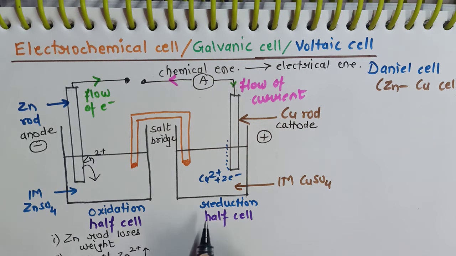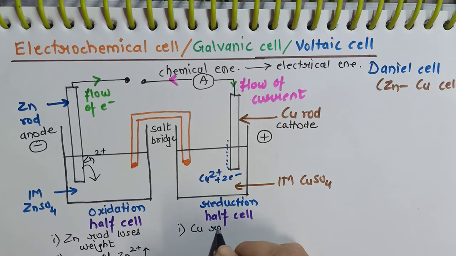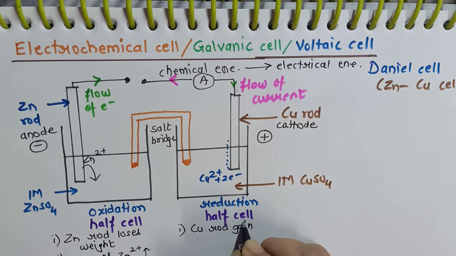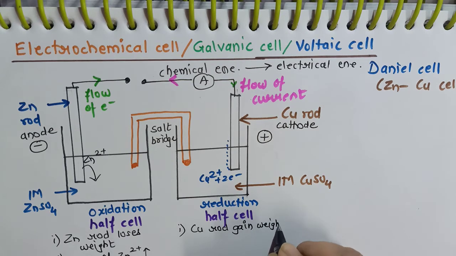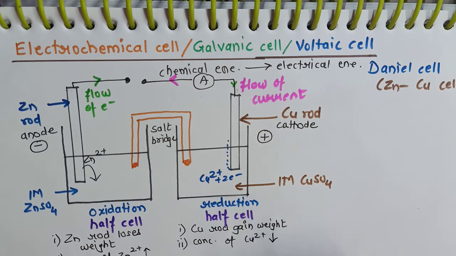On the other hand, in the reduction half cell, the copper rod will gain weight and the concentration of copper 2 plus ion will decrease in the solution as they are getting deposited in the form of copper metal on the electrode.